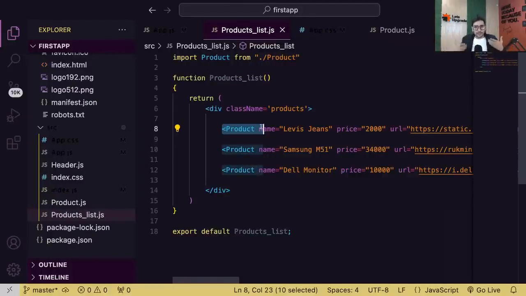Whoever is loading the component becomes the parent, and whatever component is getting loaded becomes the child. Simple idea. So right now I'm loading the product component in the product list component, so product list becomes the parent and product becomes the child. And I'm passing this data from the product list component into the product component. So props are nothing but a way of passing data into a component from a parent component. That's all.